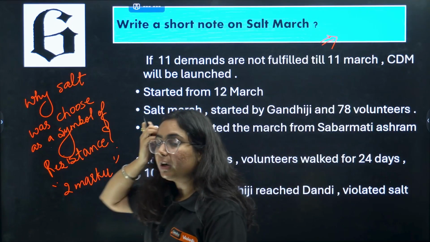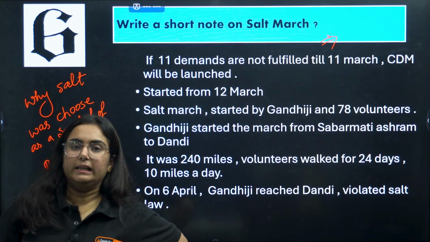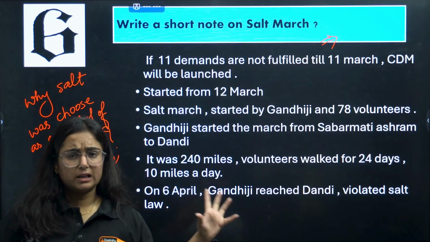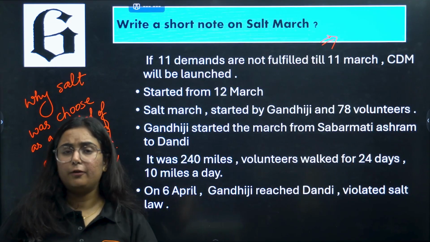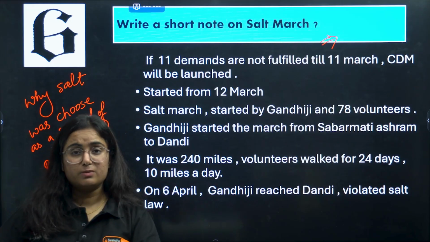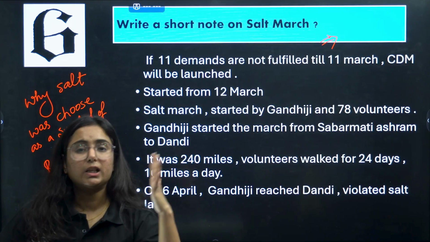So basically what happened? In the Indian National Congress, all the local and radical leaders like Jawaharlal Nehru and Subhash Chandra Bose wanted to start a national movement in India, and they referred to it as the civil disobedience movement. They urged Gandhiji to lead this movement because it was high time we started it.